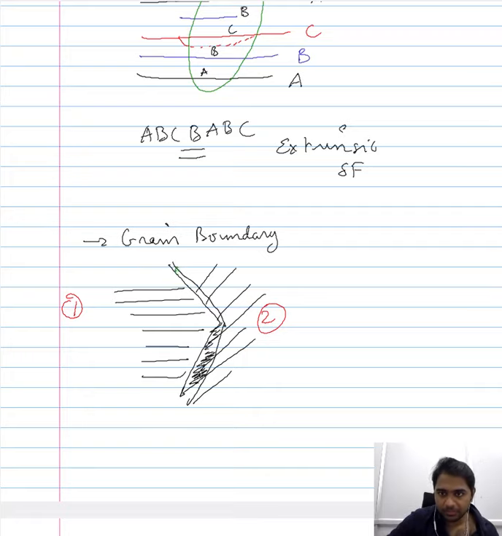let me use a different color. So if you consider the grain boundary here, the regularity in the arrangement of the atoms is missing, because a grain boundary is nothing but a region where two grains impinge. So two grains have a definite regular arrangement of the atoms. However, they have their own frames of reference, meaning they have their own orientation, and when they impinge, the regularity in the arrangement of the atoms is disturbed. According to our definition, whenever there is a disturbance or imperfection in the regularity in the arrangement of the atoms, we refer to that as a defect. With respect to that definition, grain boundary will also be categorized under defects.